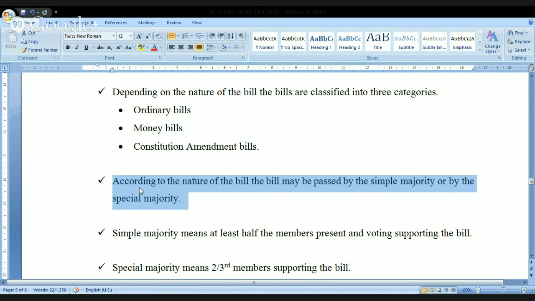Voting is a mechanism to take the decision from the House. That voting may be in the form of simple majority or special majority. What do you mean by this?